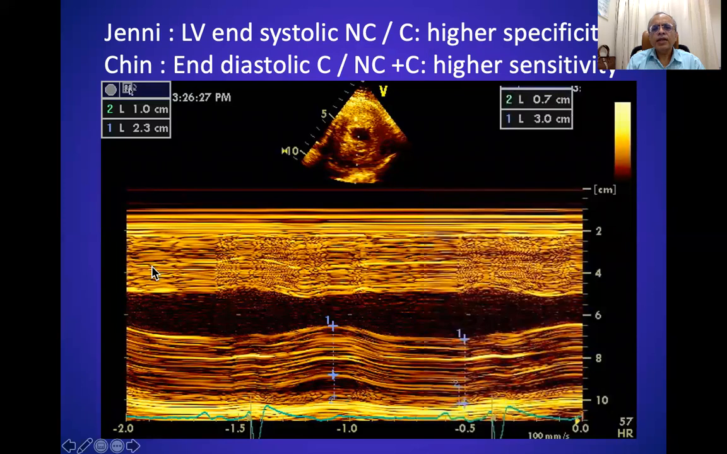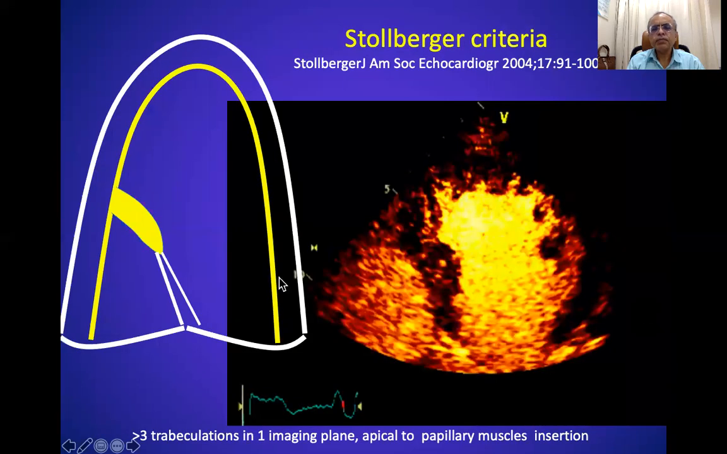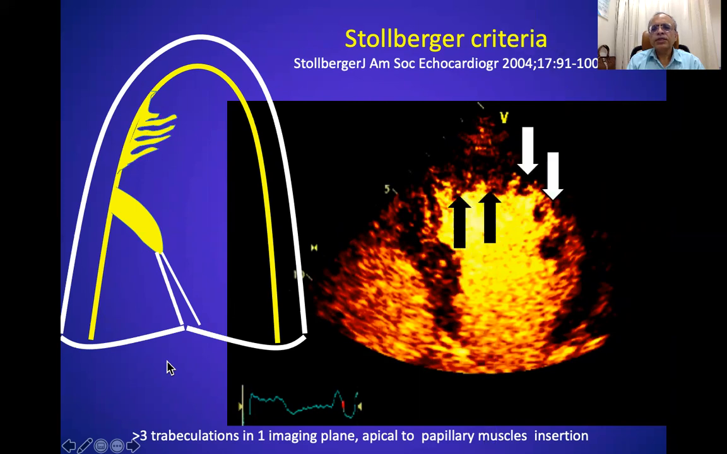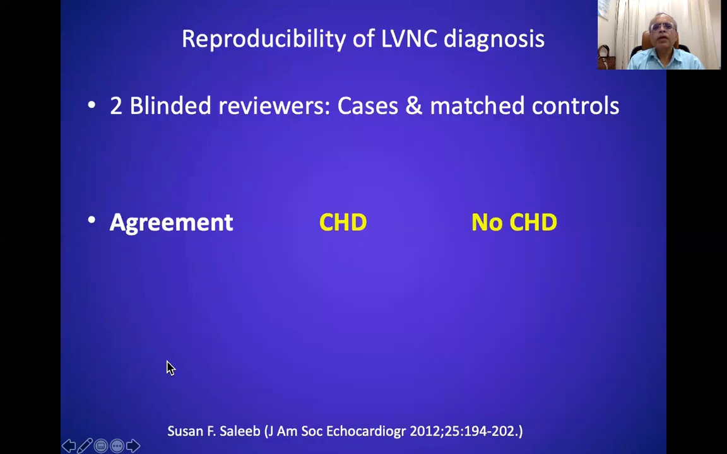So if we look at this M mode of a non-compaction, the Chin's criteria, which is taken at end systole, has a higher specificity, while Chin's criteria, which is taken at end diastole, has a higher sensitivity. The Stollberger criteria prescribe that you look for at least 4 prominent trabeculations distal to the papillary muscle.